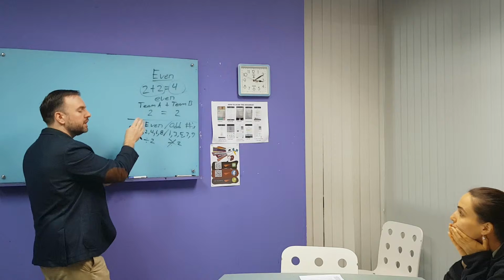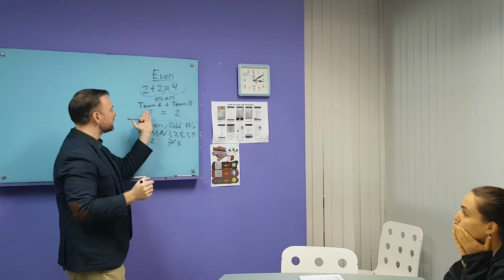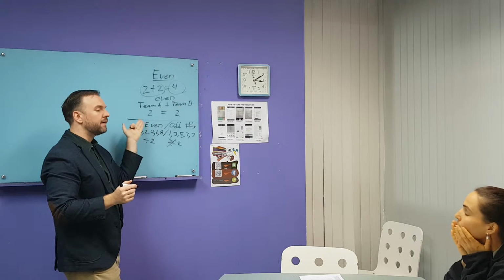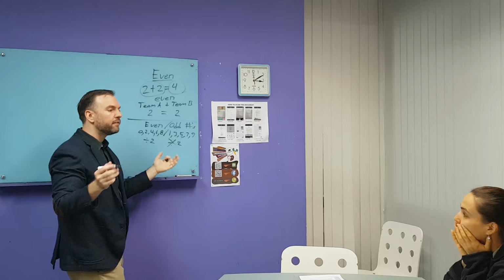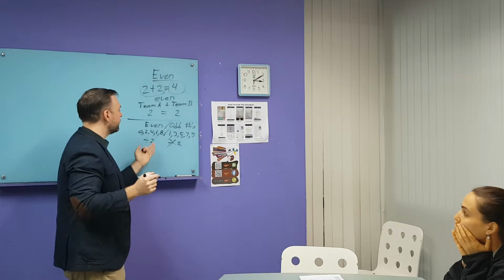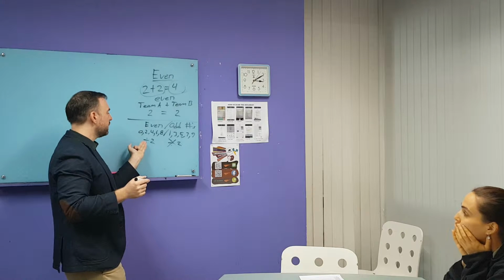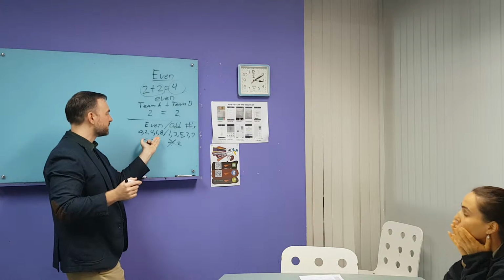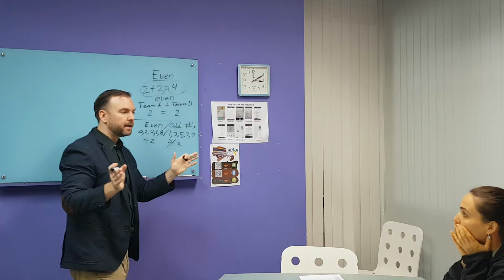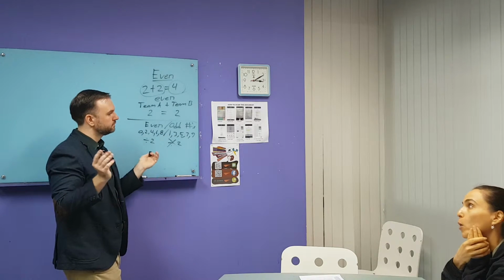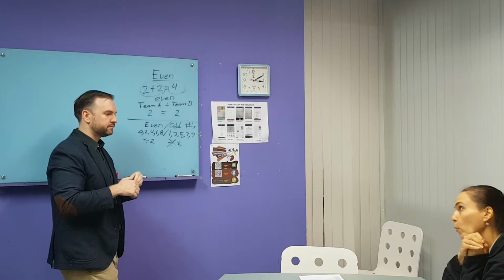So think of these as the most common meanings of "even," right? When it's the same number, Team A and Team B have an even number of players. Or we can talk about 2 different kinds of numbers: even numbers, 0, 2, 4, 6, 8, or odd numbers, 1, 3, 5, 7, 9. Any questions so far? Okay.